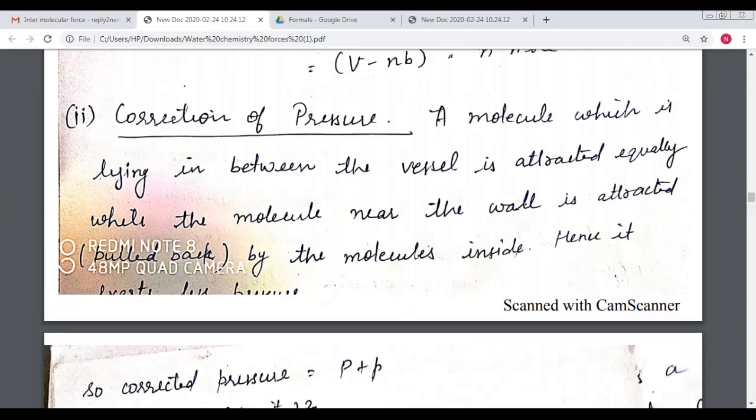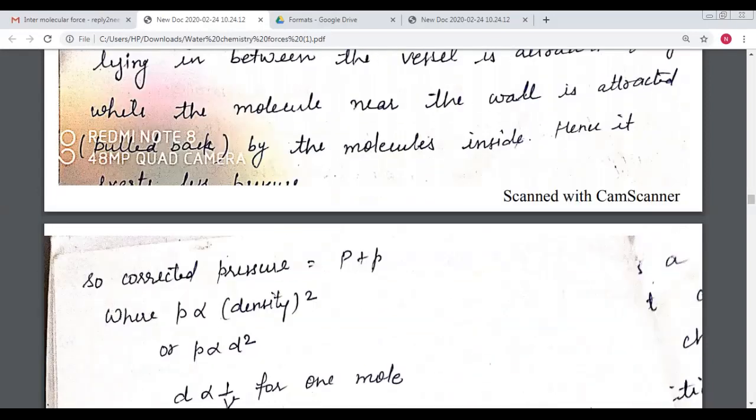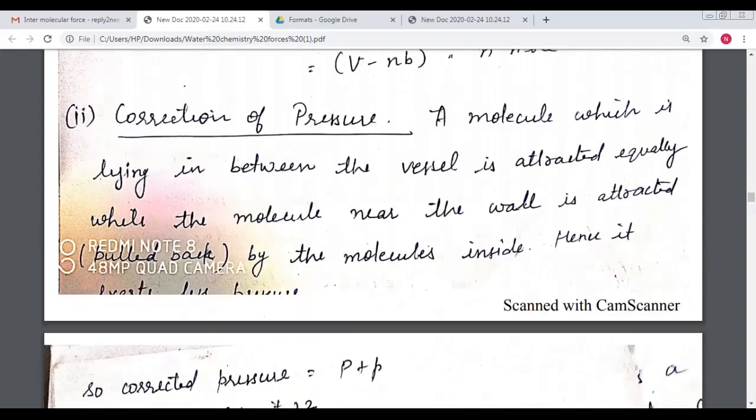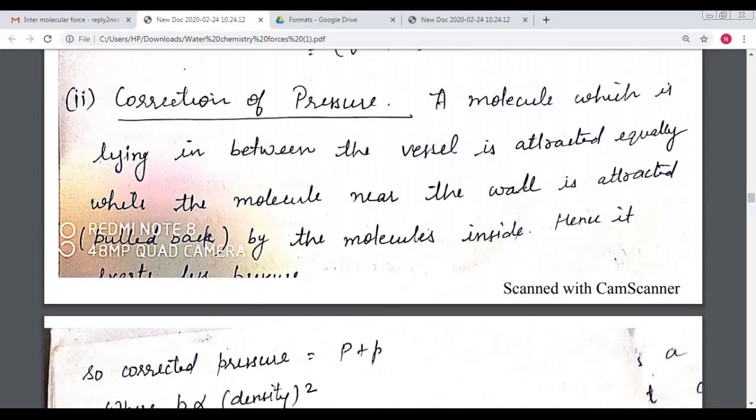एक मॉलिक्यूल जो अंदर है वेसल के अंदर, तो वो टेम्परेचर इंक्रीज होने पर उनकी एनर्जी इंक्रीज होगी. At this condition, the molecule goes to the wall of the vessel. So पीछे वाले molecule है वो उसको खींचने की कोशिश करते हैं. So here we require the high pressure, so that the molecule lying in between the vessel is attracted equally, while the molecule near the wall is attracted by the molecules inside. Hence the pressure will increase.